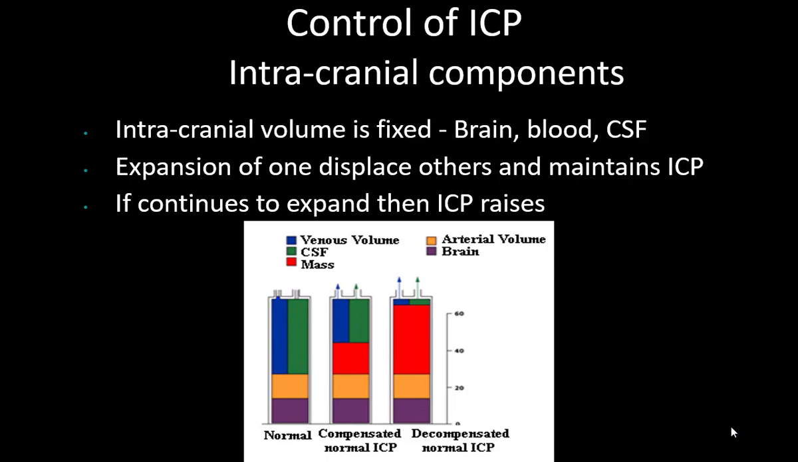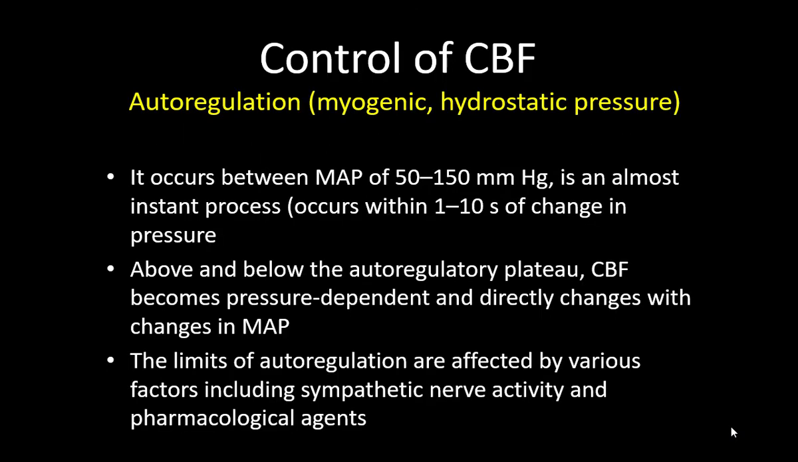If you look at the normal, compensated and decompensated, all three parts, the purple part which represents the brain is fixed. The arterial volume, shown in mustard color, is fixed. What is changing here is the mass volume. In a compensated normal ICP, the mass is there, but still you are able to manage with the help of CSF and venous volume. They are both being pushed to the other components, but as the mass volume increases, this is where the decompensation would take place.